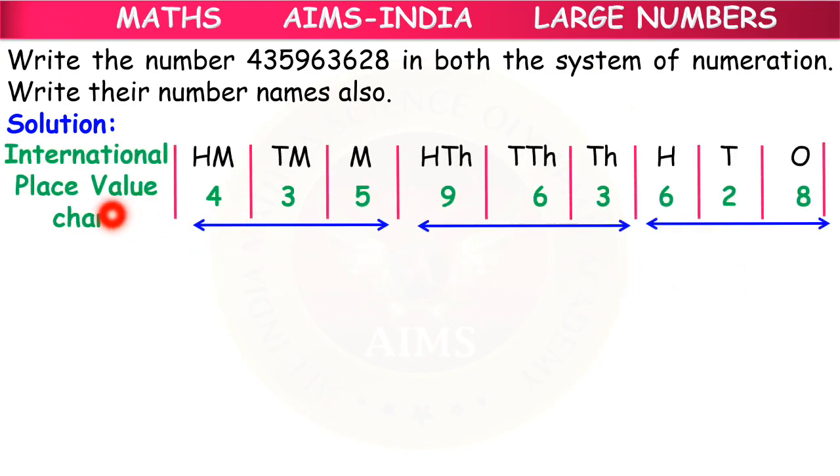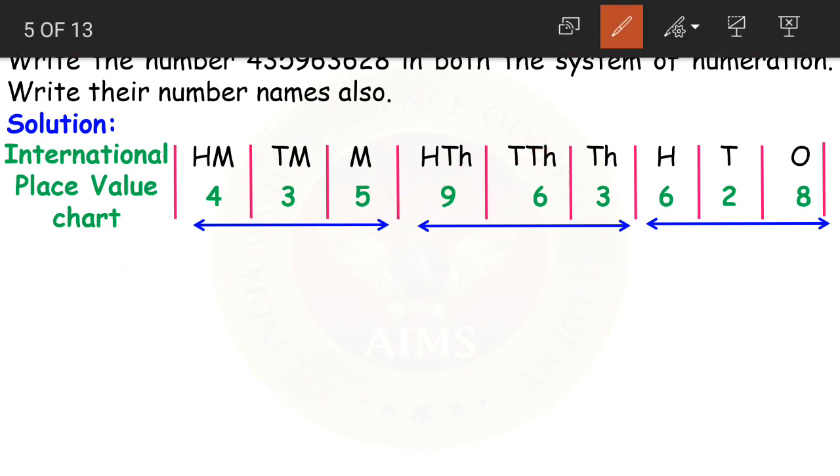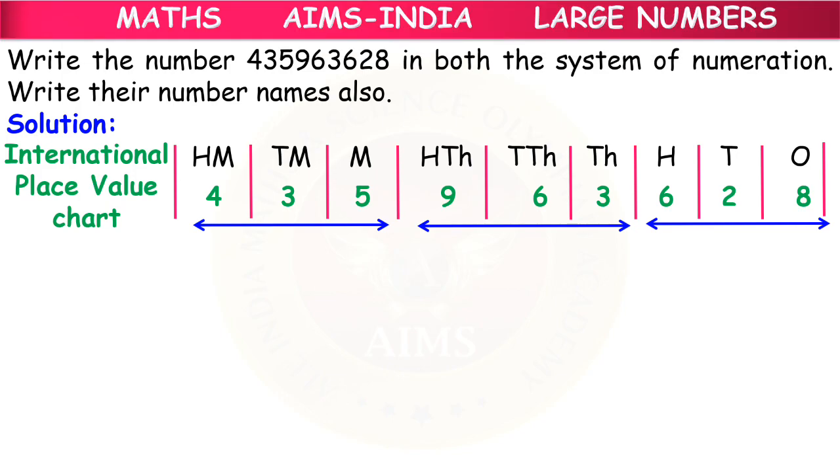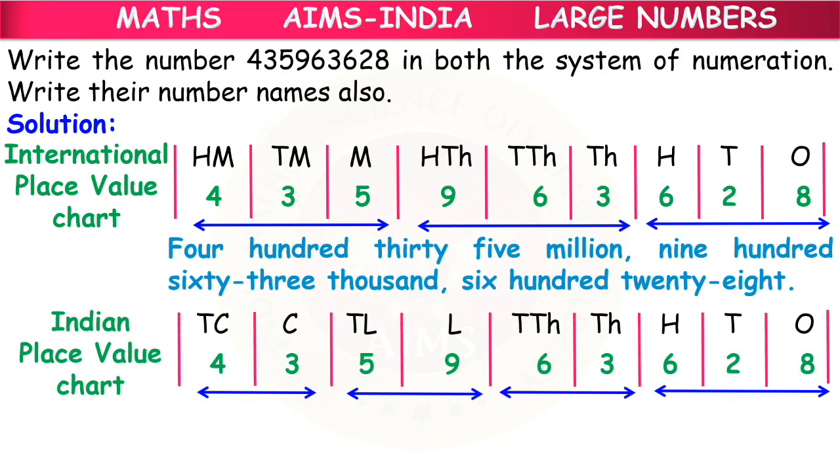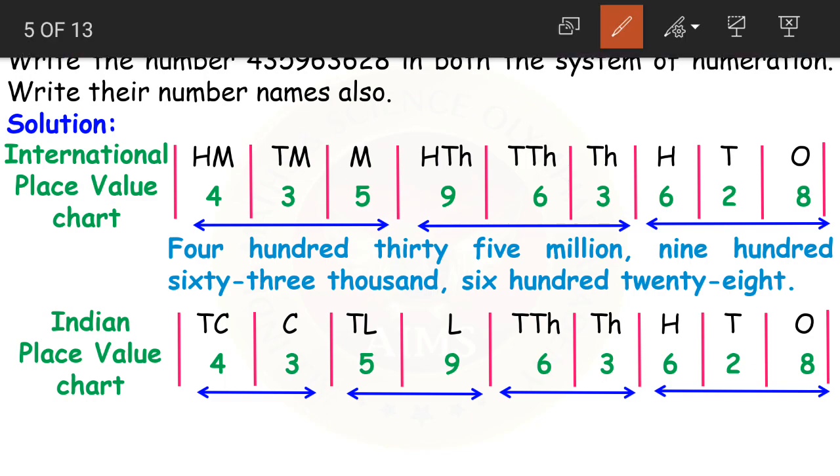First, let us write it in the international place value. The first place value in international chart is ones, then we have tens, then hundreds, thousands, 10,000s, 100,000s, millions, 10 millions and 100 millions. See, ones, tens, hundreds, ones, tens, hundreds. The same pattern is followed. Then coming to the Indian place value chart, we write the same number as ones, tens, hundreds, thousands, 10,000s.